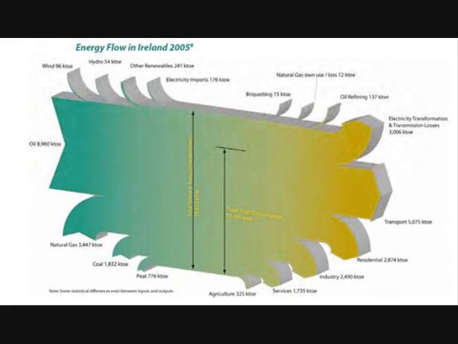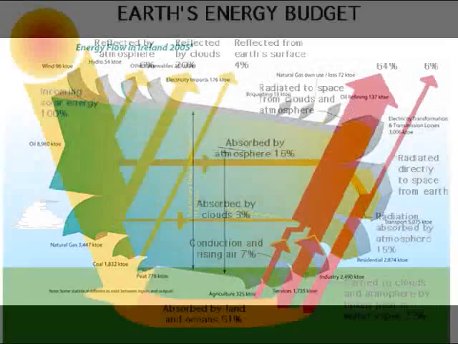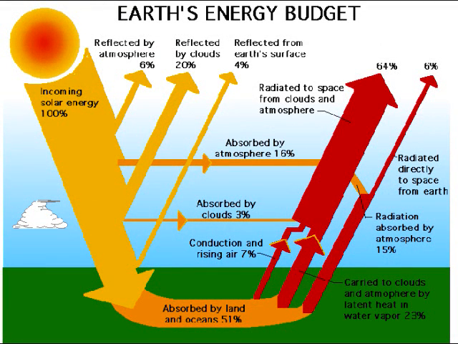And on the right side we have where the energy was going, like agriculture, service, this is like stores, industry like factories, residential, transport, this would be like public transportation, and then also the utility companies are taking some of that energy. Now, of course, they are the ones producing the energy. So you notice that the utility companies actually took quite a bit of the energy that they were the ones actually producing.